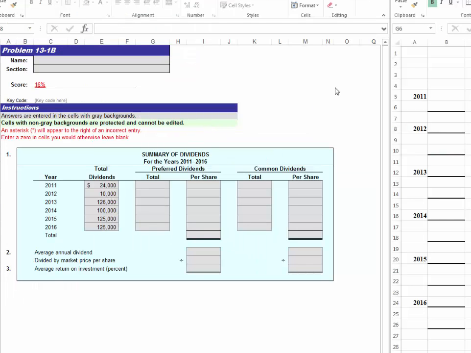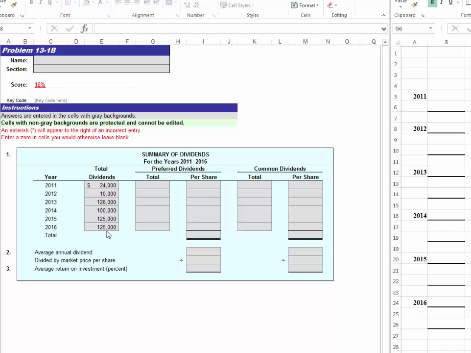Instructions: determine the total dividends and the per-share dividends declared on each class of the stock for each of the 6 years. There were no dividends in arrears on January 1, 2011. Summarize the data in tabular form using the following column headings. These are the headings that are out of your textbook.